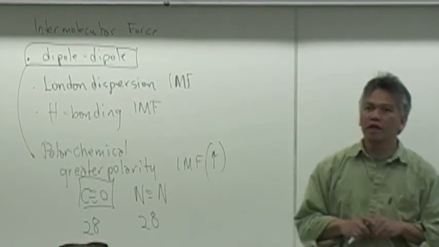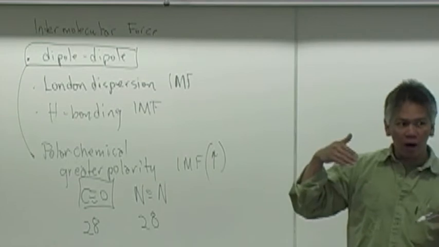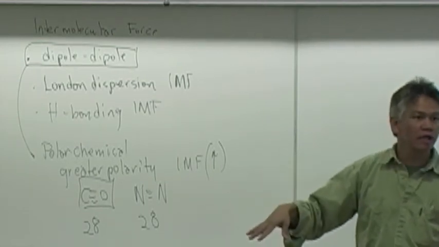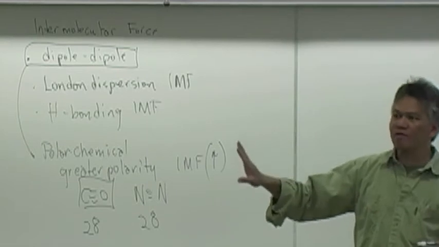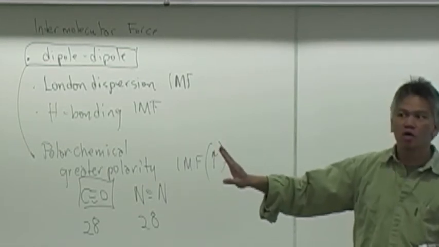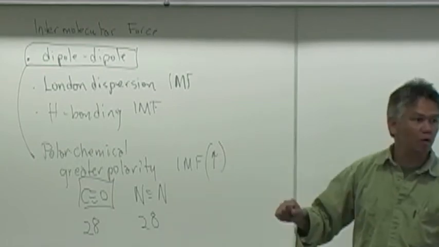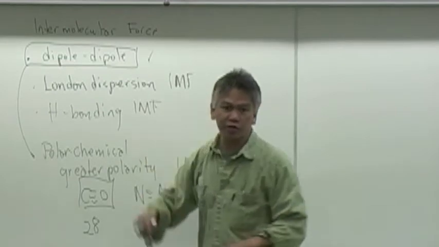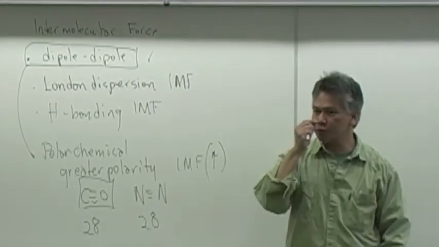So when you're choosing from a list of chemicals and you're trying to figure out what type of intermolecular forces these particular chemicals possess, you have to know whether it's polar or non-polar. Because if it's polar, then you want to check off dipole-dipole interaction. Okay, I think that's a prelab question.